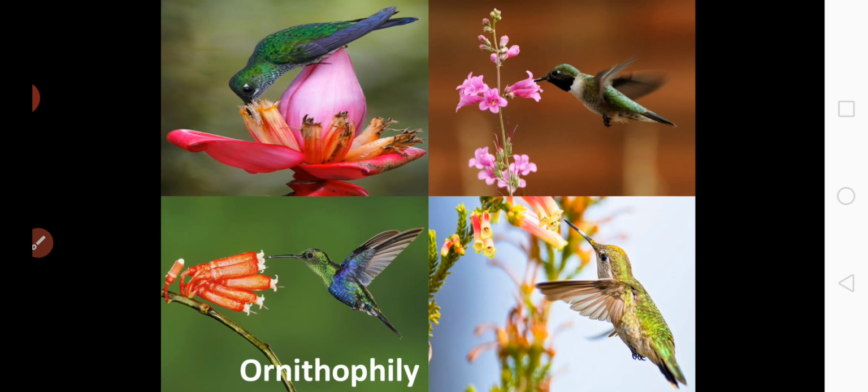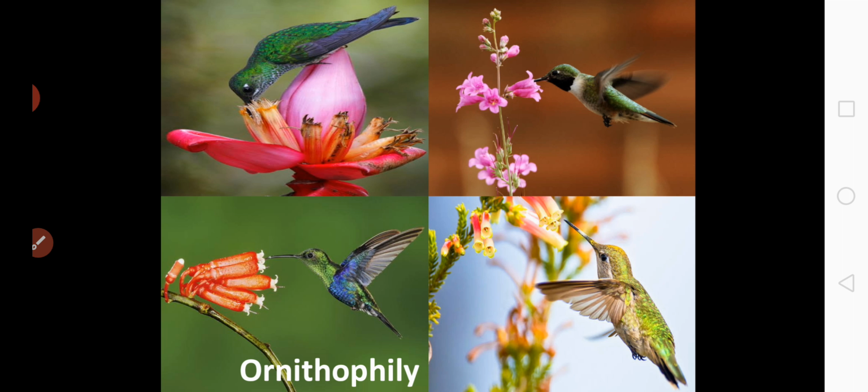The ornithophilous flowers are pollinated by small birds and usually have curved tubular shapes. That means the flowers here possess curved tubular shapes, and the birds carry the pollen on their heads and neck to the next flower they visit. Many species of small birds, such as hummingbirds and sunbirds, are pollinators for plants such as orchids and other wildflowers. Okay.